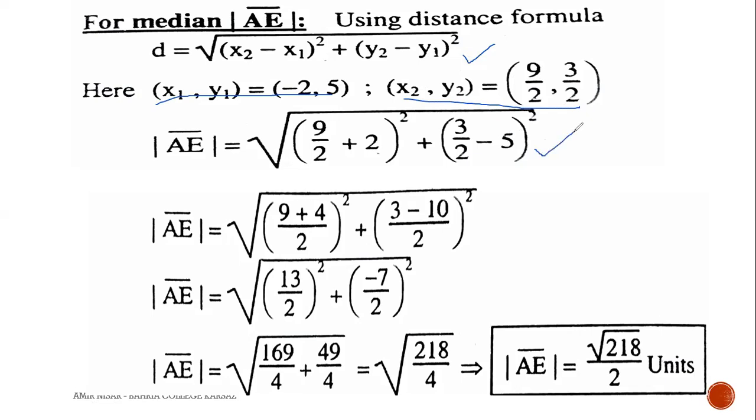You will be able to write this line. Here we have to take LCM. For 2 and 1, LCM will be 2. 2 2s are 4. 9 plus 4, 13. 13 by 2 whole square. 13 square, 169, 2 square, 4. For the second bracket again, for 2 and 1, LCM is 2. 2 5s are 10. 3 minus 10, minus 7 by 2. Minus 7 square, 49 by 4. Now, here we have two terms inside the root. The first one is 169 by 4. And the second term is 49 by 4.